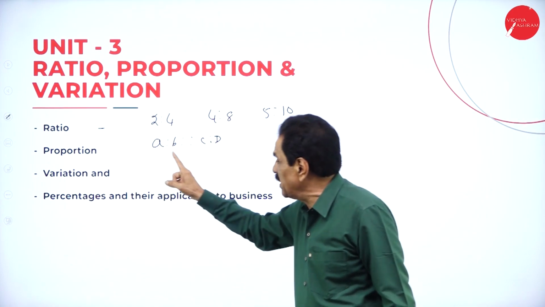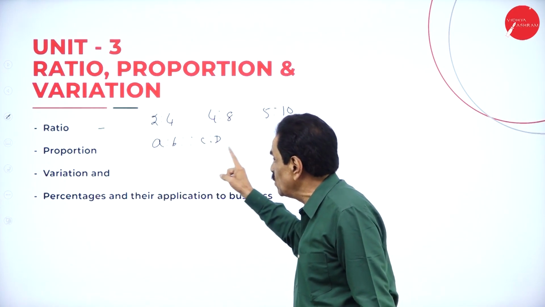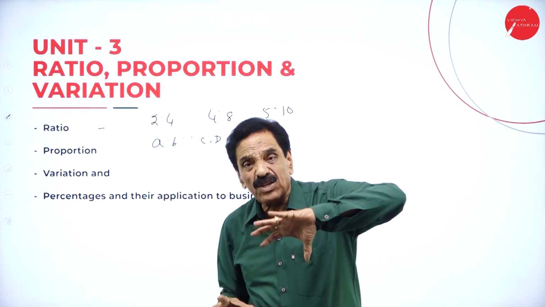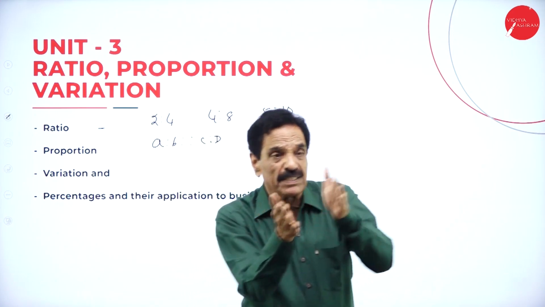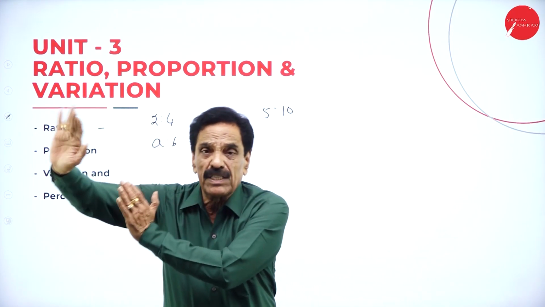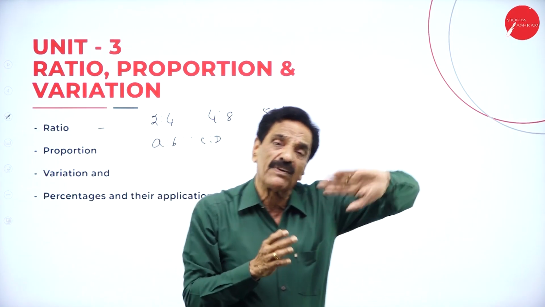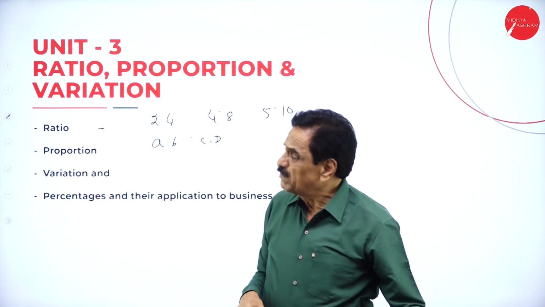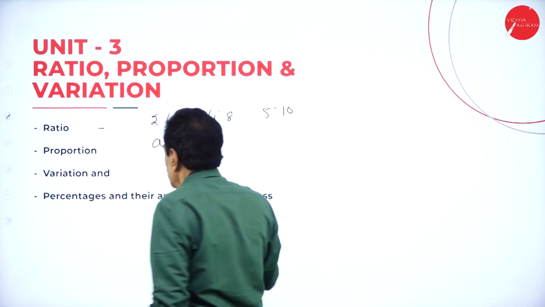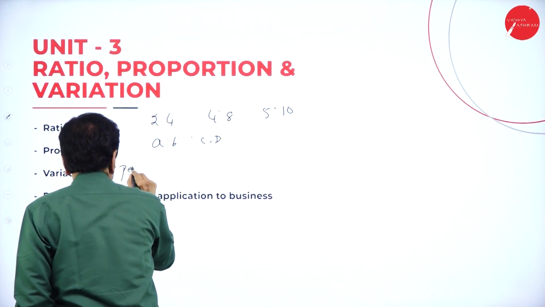Equality means A is to B as C is to D, whereas in variation, a number will vary. If the work takes 10 days today, tomorrow it may take 20 days. Or he works for 6 hours yesterday and today on the same work. So sometimes we can go with percentage also.